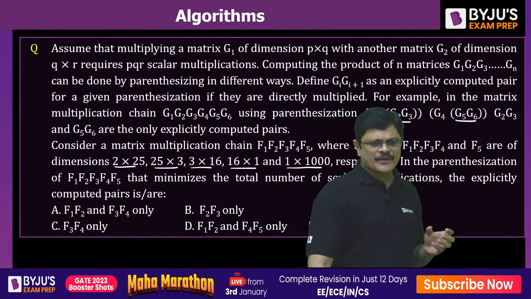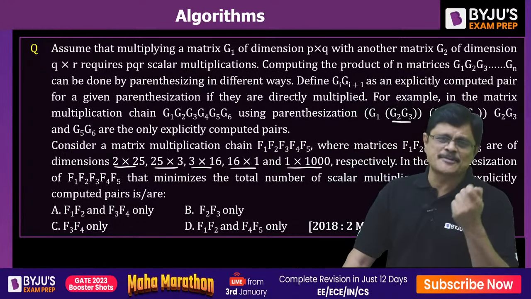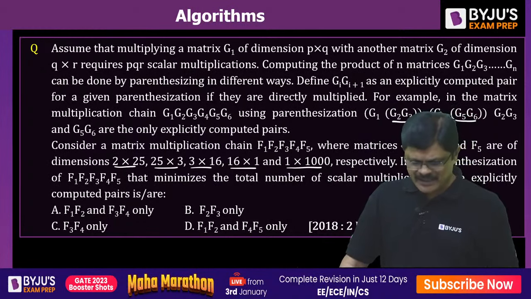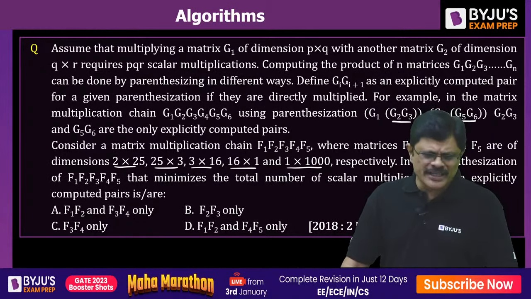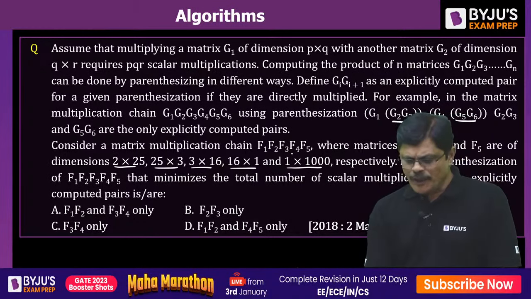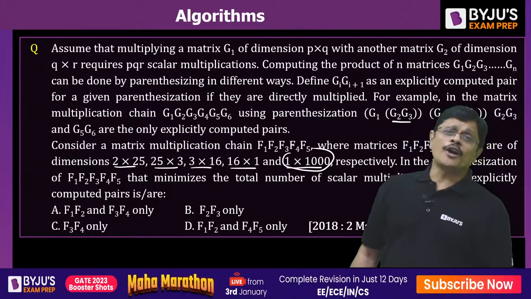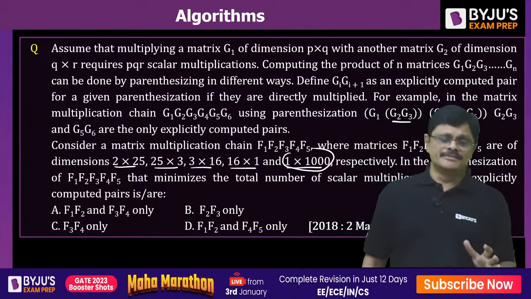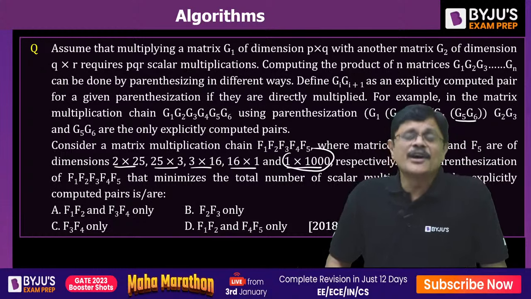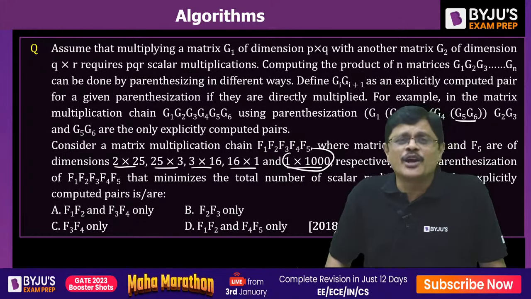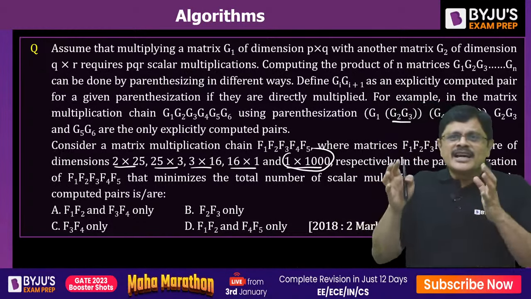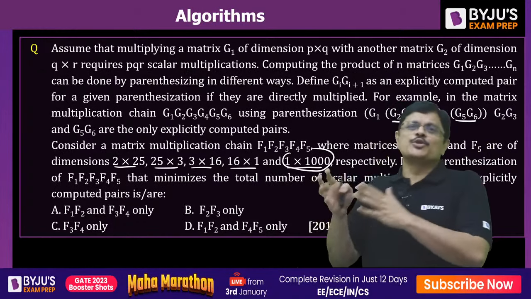We don't need the answer, we just need to find out which explicitly computed pair is present. See, one logic which people use here in this problem is, if you observe Fi, the order of Fi is 1 by 1000. So that cannot be involved in any of the parenthesization. That is, it is the last matrix to be multiplied.